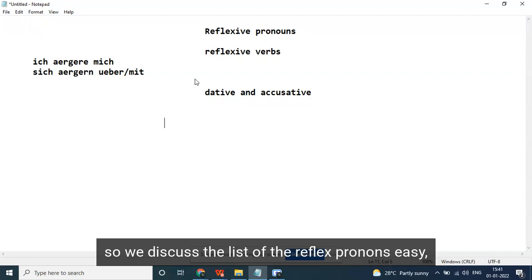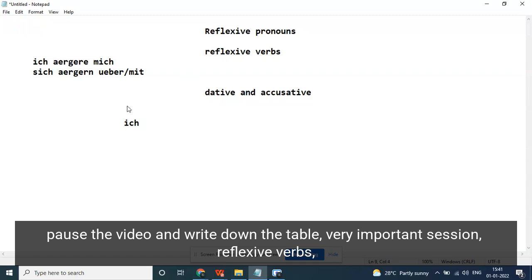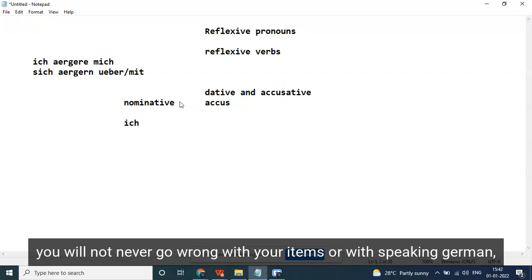So we discuss the list of the reflexive pronouns. It's easy. It is a nominative form. Let's create a table here. You can pause the video and write down the table. Very important session, reflexive verbs and how they are used. I give some very good hints here so that you will have a good knowledge about this. You will never go wrong with your exams or with speaking German.